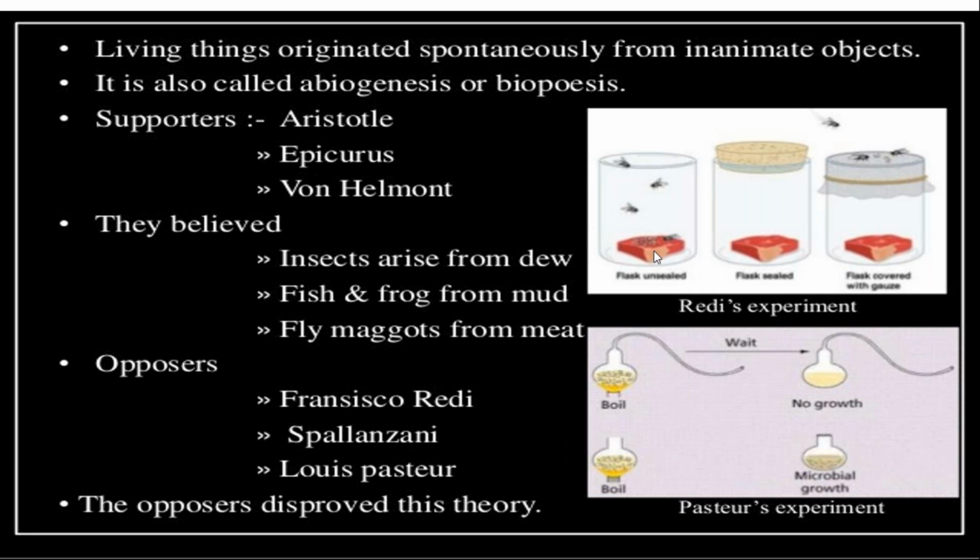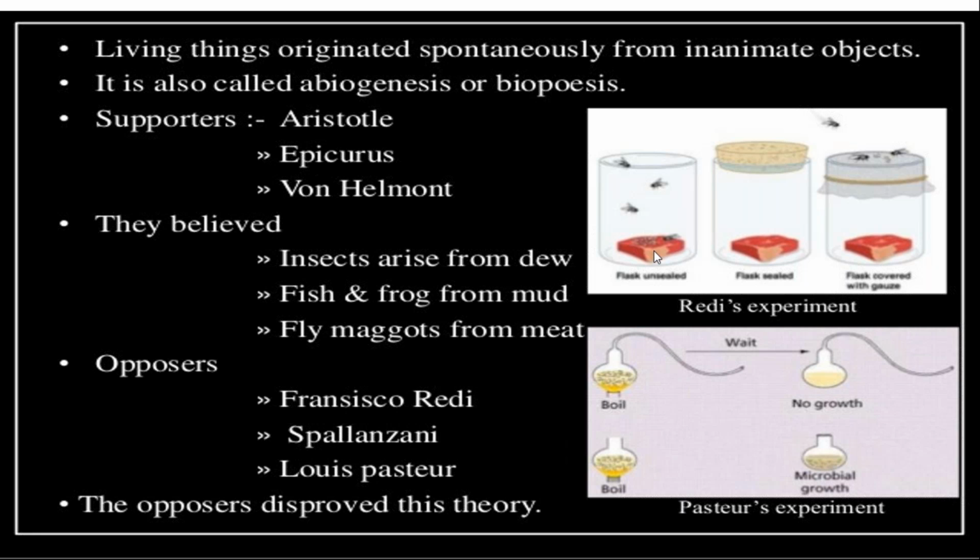Students, if we take bread and spread water on that bread, after some time fungus starts appearing on that bread. No one is giving the fungus, it doesn't grow there, but after some time how does the fungus grow on that bread? Because living things originate from inanimate objects. So this theory was supported by different scientists.